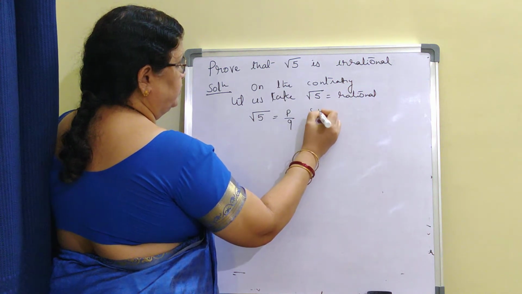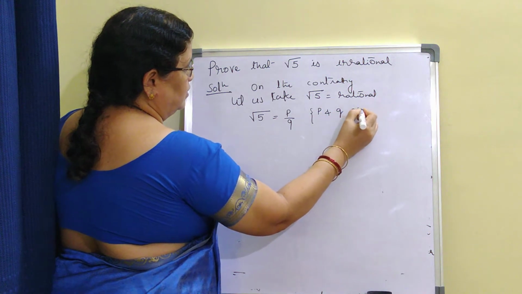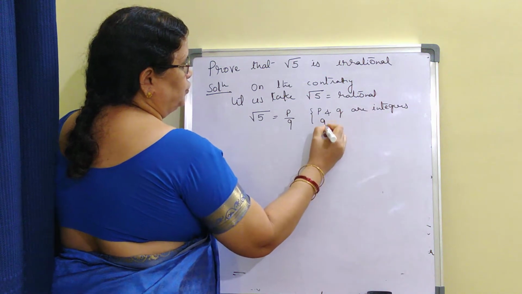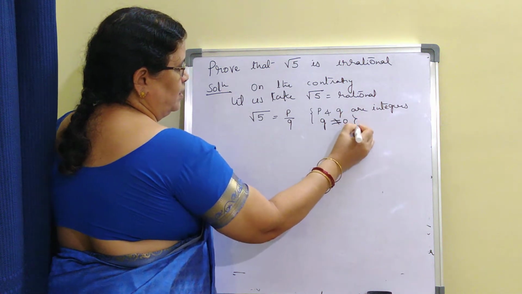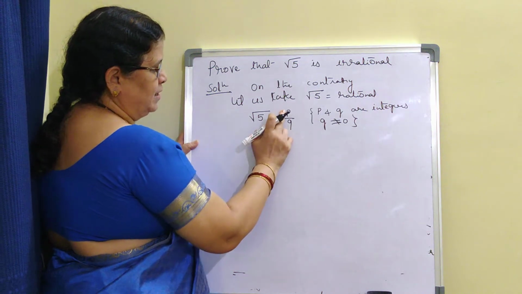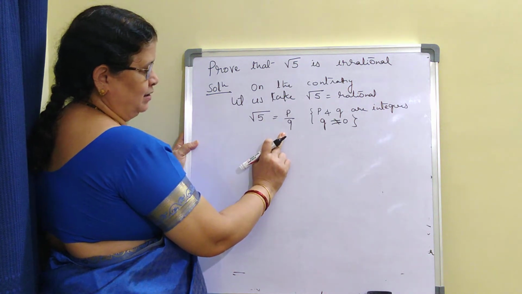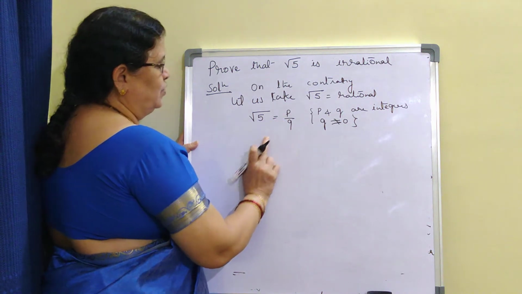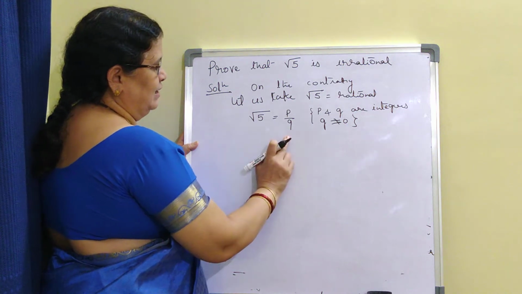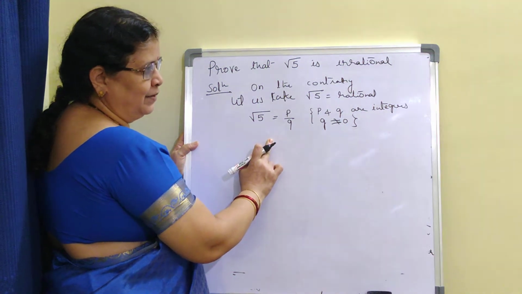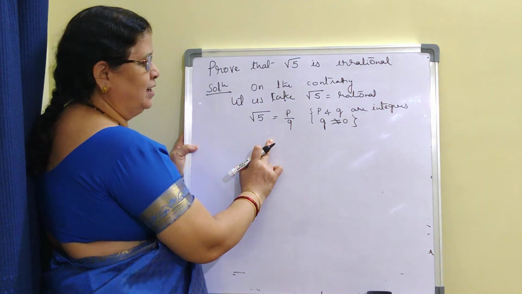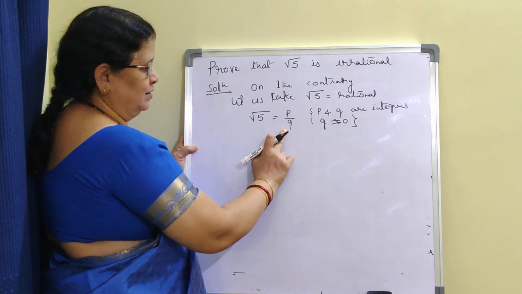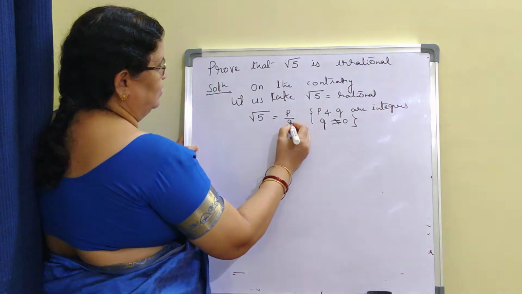where P and Q are integers and Q should not be equal to 0. What we do here, suppose if P and Q have any common factor, after cancelling the common factor, it will get reduced to A by B. That we'll write. In the previous example, that is root 3, I have taken directly the reduced one, that is A by B, which are coprime. Here we'll make this coprime.